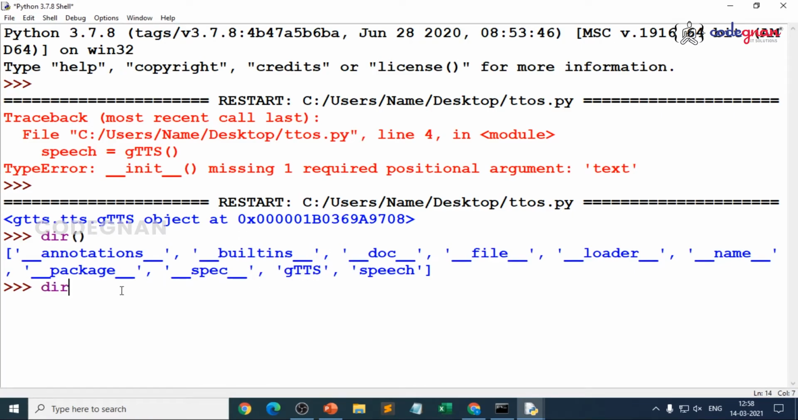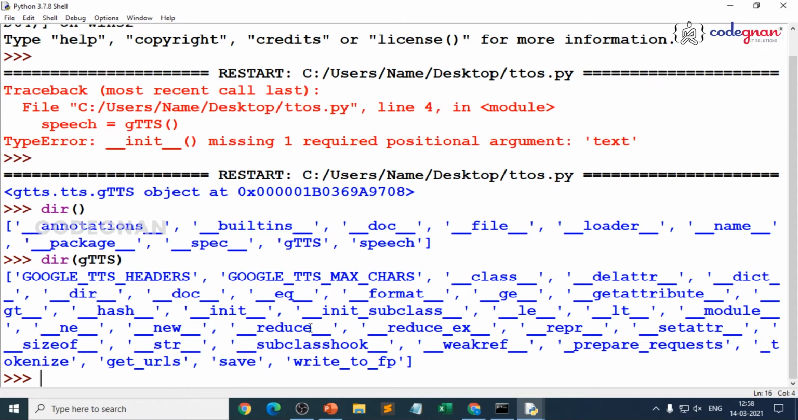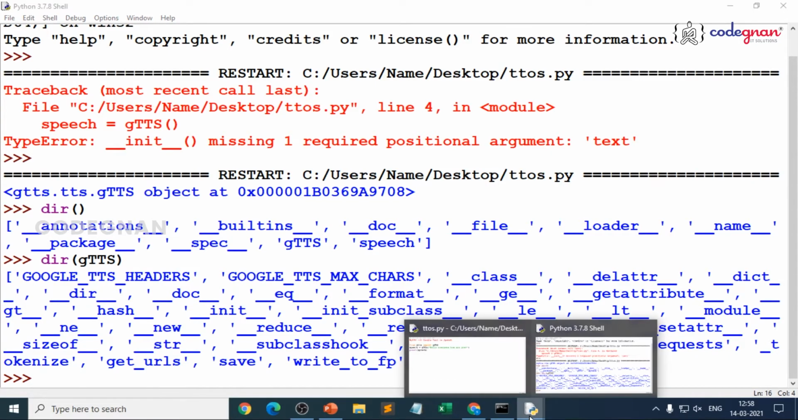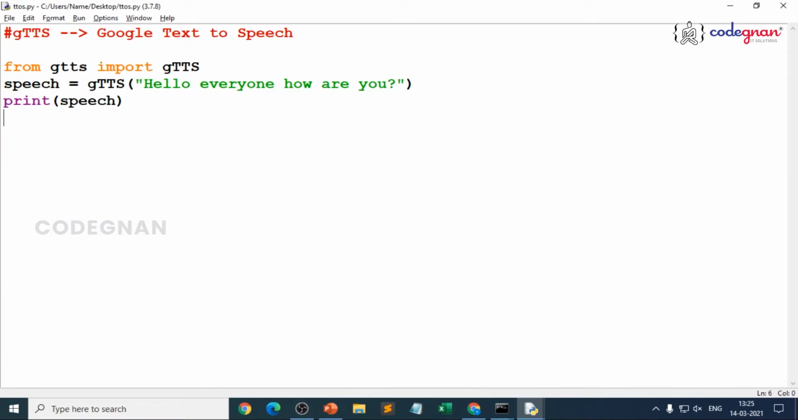Even if you go for directory of particular gtts, what is the object over there? Because this is what we have learned earlier, right? Working on objects and classes, whether it is saving, because now I should save the particular speech. How should I save it? I should save it with the .mp3 extension. That means whatever text we gave in the gtts function, hello everyone, how are you? We need to save it in the .mp3 file. So just go for it.